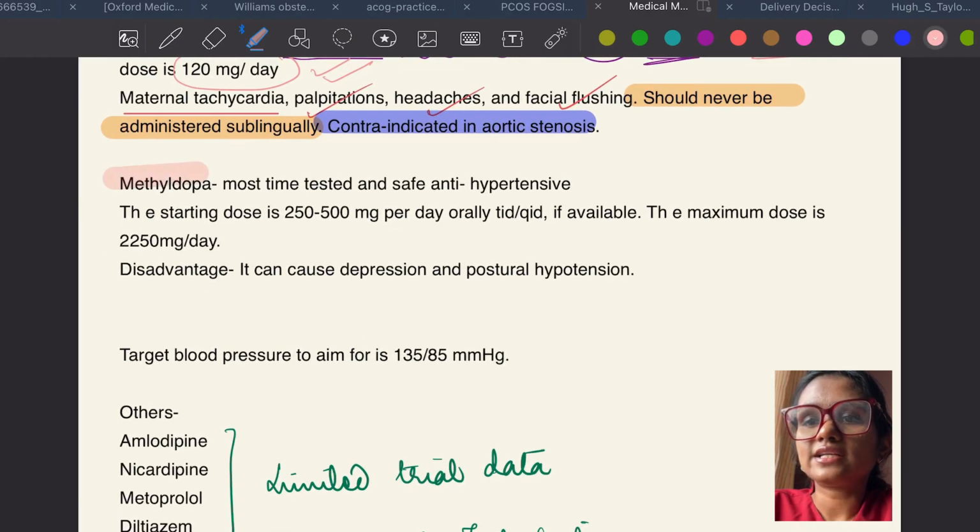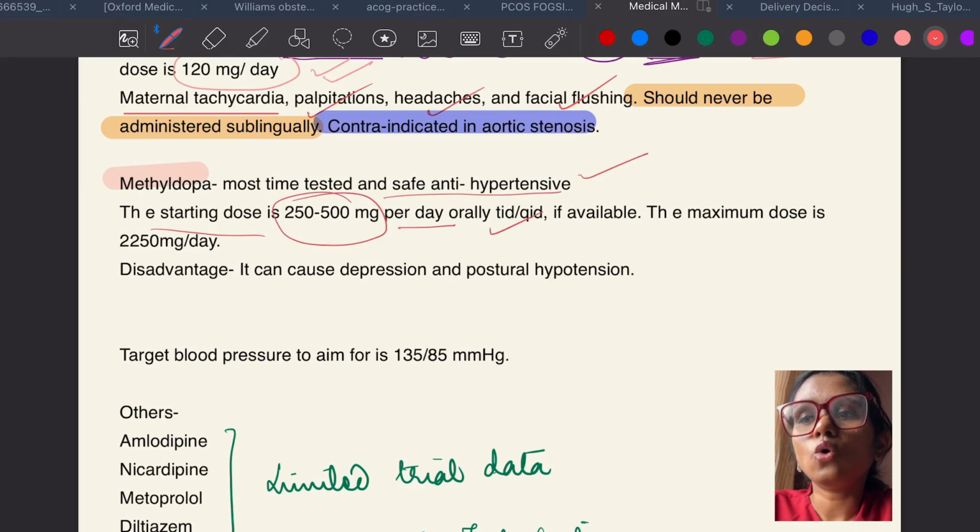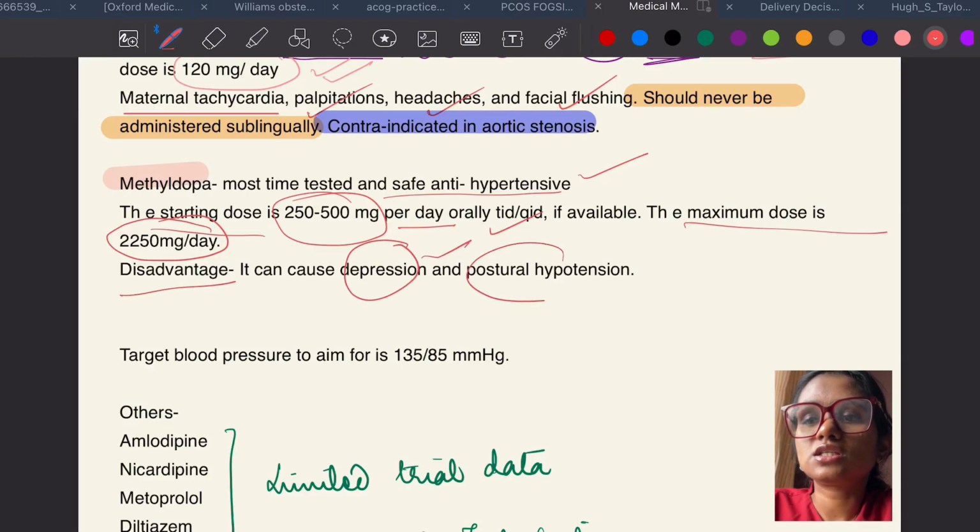Coming to the next drug, that is methyldopa. This is of course the most time tested and safe antihypertensive. Starting dose is 250 to 500 mg orally TDS or 4 times in a day. The maximum dose which can be reached is 2250 mg per day. Disadvantage is just depression and postural hypotension.